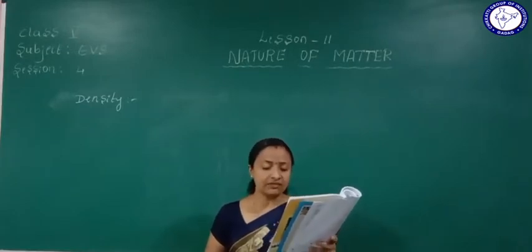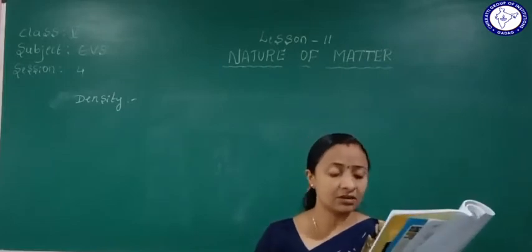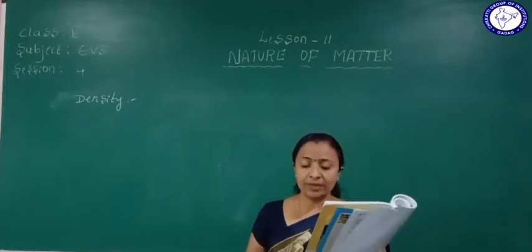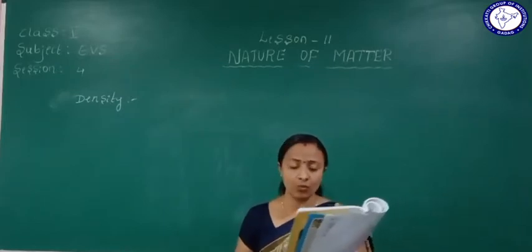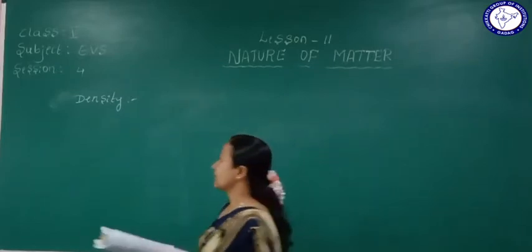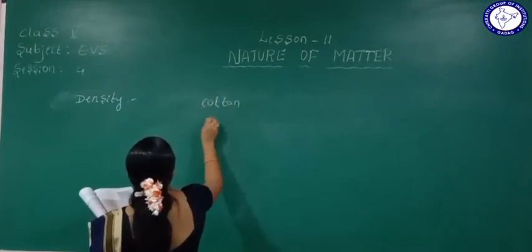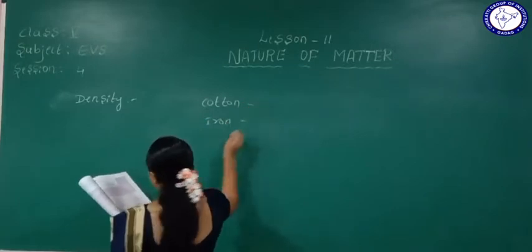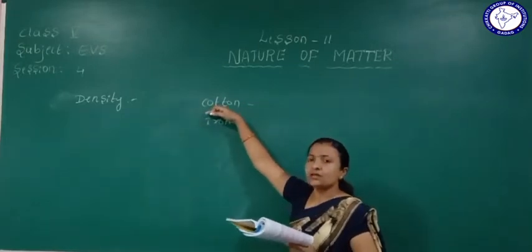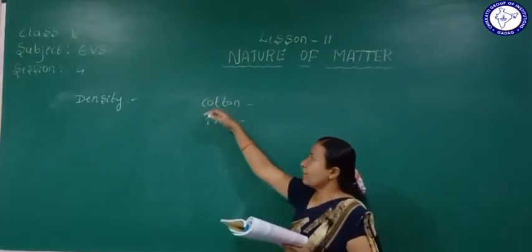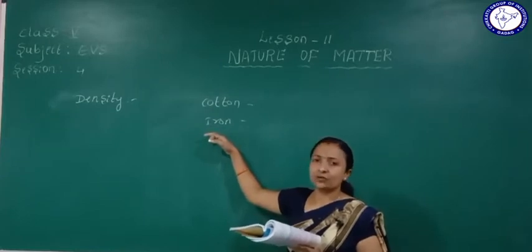So we generally say that the density of less weighing objects will be less, and the density of more weighing objects will be more. For example, cotton and iron. Cotton is a very light object, so we can easily weigh it, but iron is a very heavy object, so we can't easily lift it.